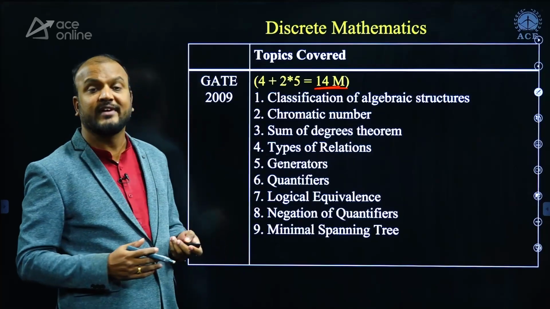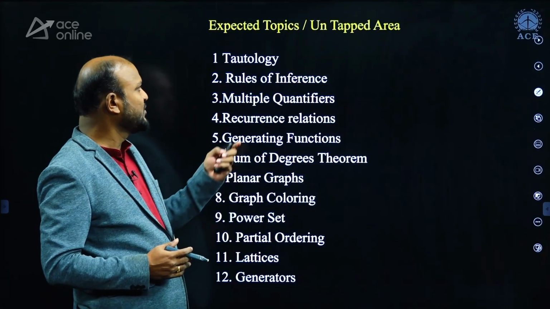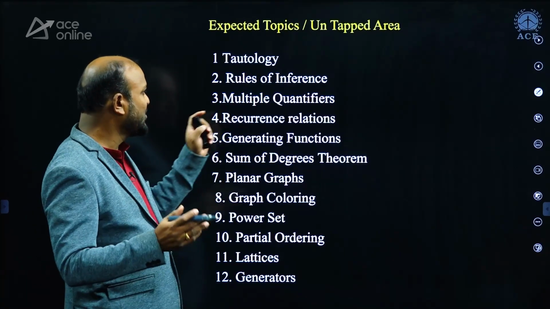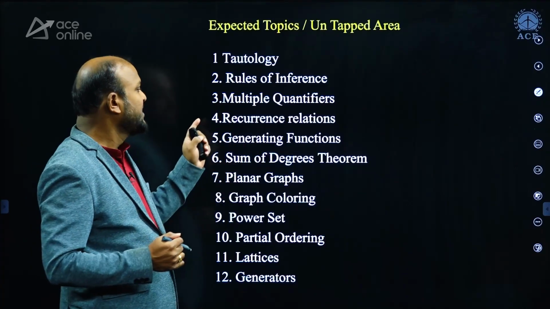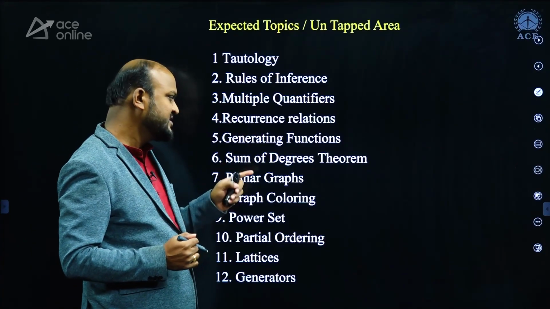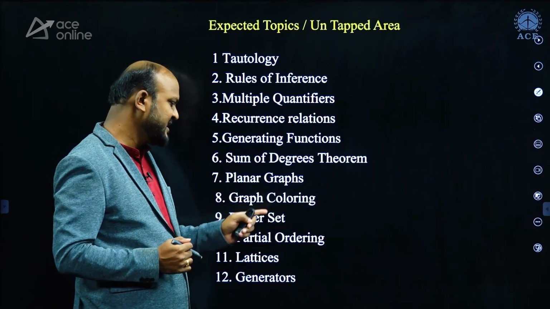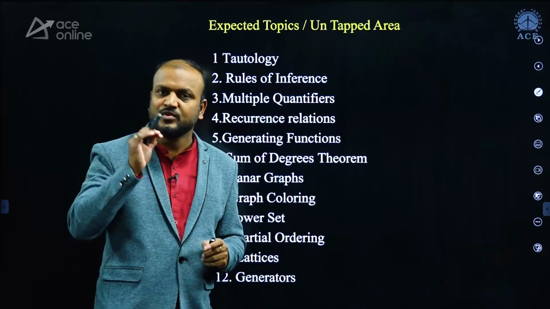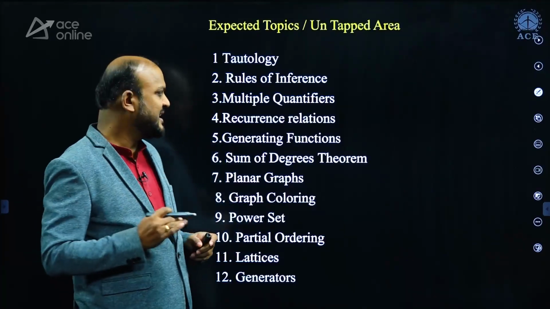Among the expected and untapped areas, tautology is an important topic where you can expect questions. Also focus on rules of inference, multiple quantifiers, recurrence relations, generating functions, sum of degrees theorems, planar graphs, graph coloring, power set, partial ordering, lattices, and generators, because there is more probability of questions from these topics.